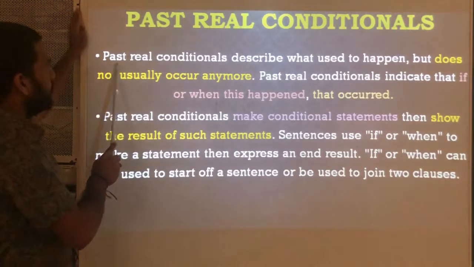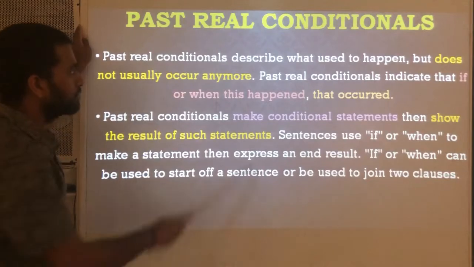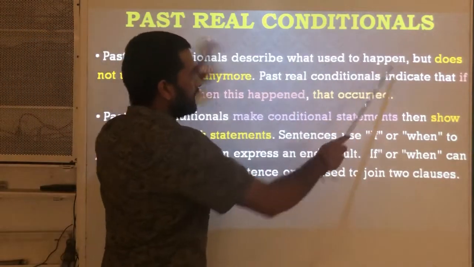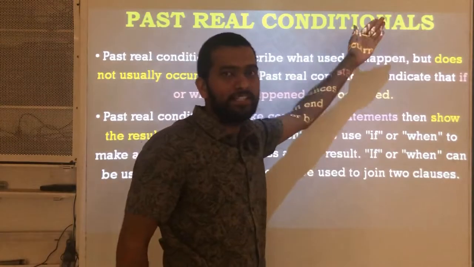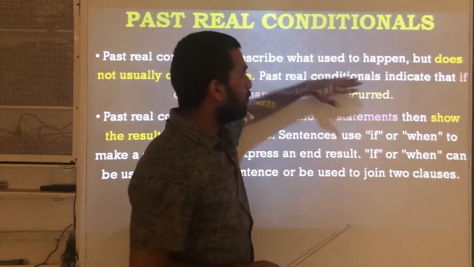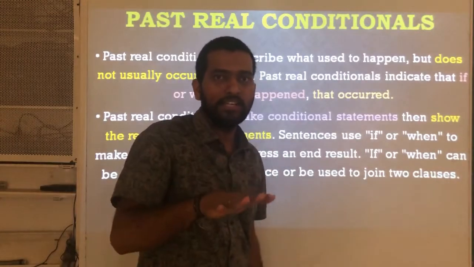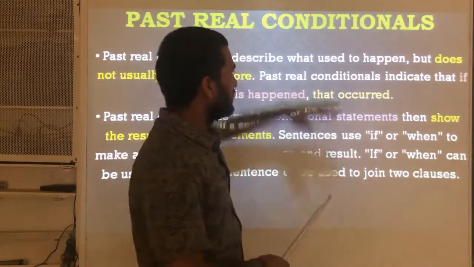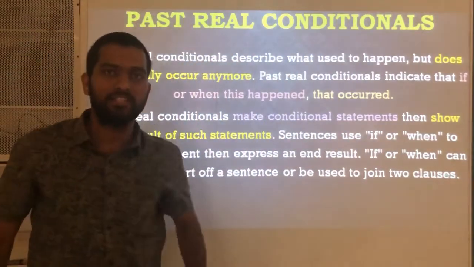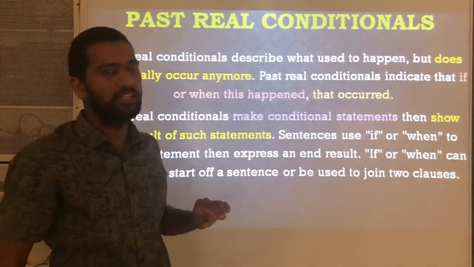Past real conditionals describe what used to happen. What used to happen means whatever action happened in the past, now it is not happening. At this moment, it is not going on. The action which used to happen means which happened in the past, but not at this moment.